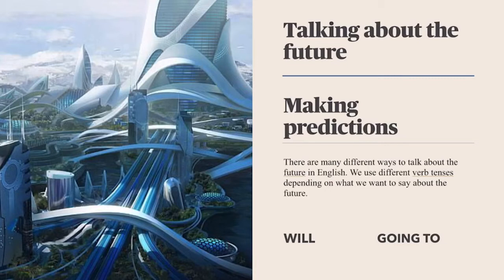Then, let's talk about predictions, which is the main topic. It says, there are many different ways to talk about the future in English. We use different verb tenses depending on what we want to say about the future. In this case, will and going to are used to talk about predictions. But what's the difference between them? The difference is the evidence. We have evidence with be going to, and we do not have evidence with will. That's a slight difference, so please keep it in mind.